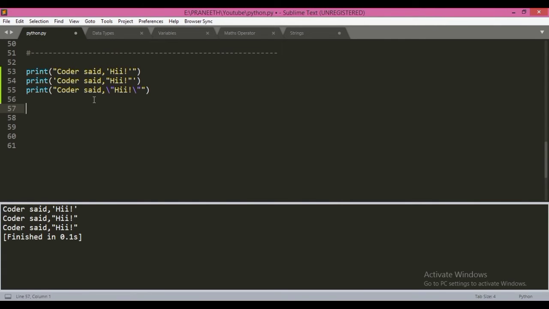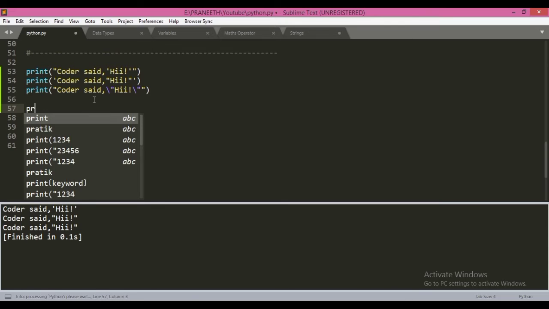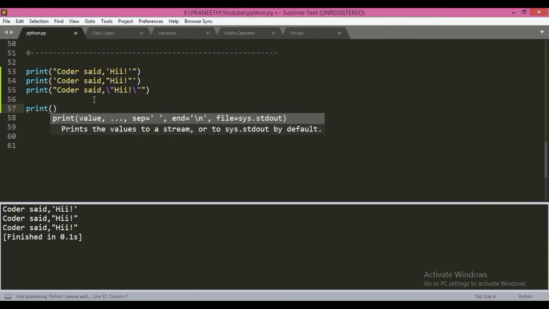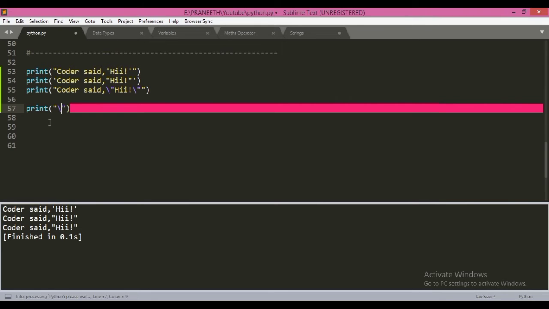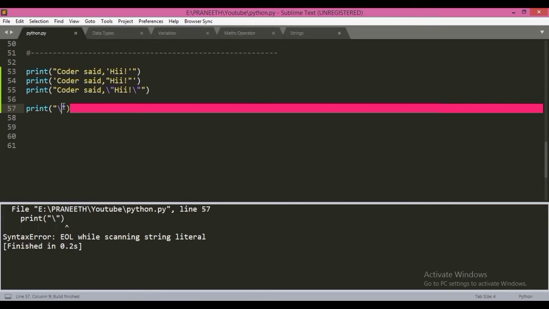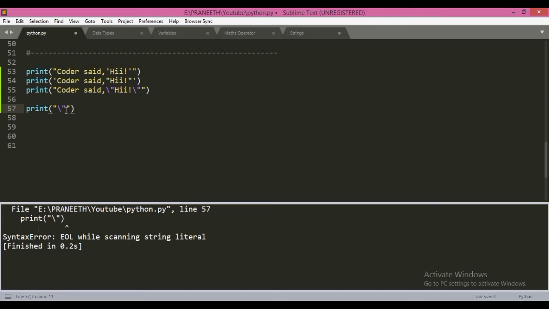For more special characters used in strings, such as the backslash, if we use a single backslash here, it will consider the following quote as a string quote, and the ending quotation mark will have a problem. So we require only a backslash.